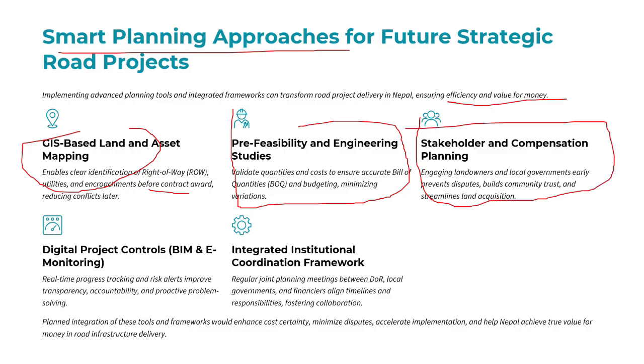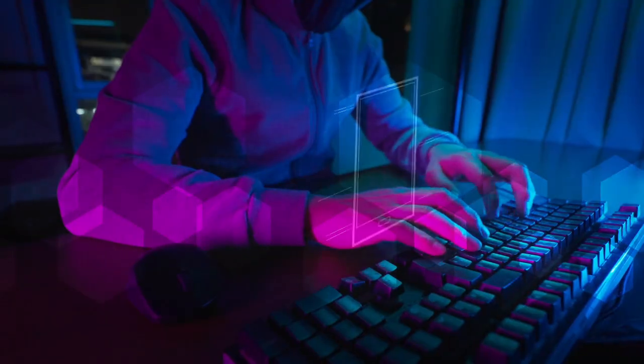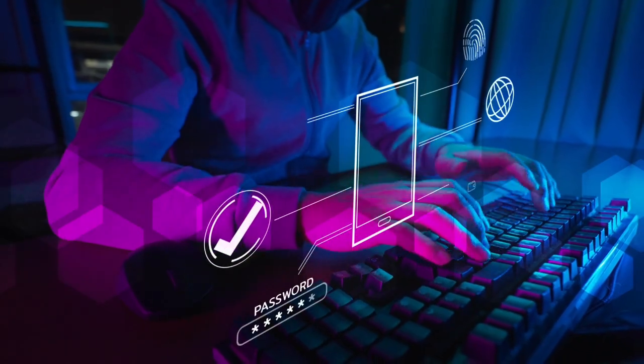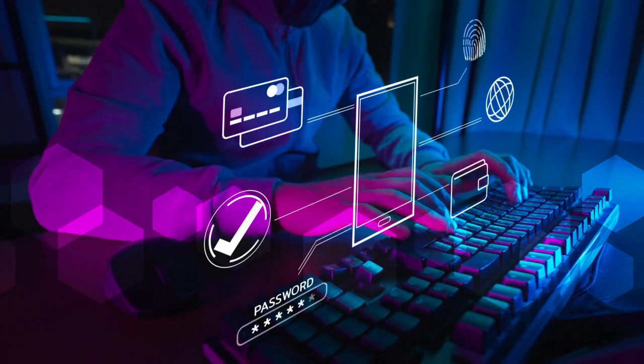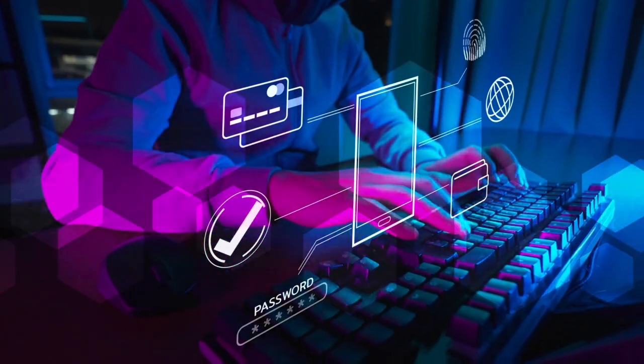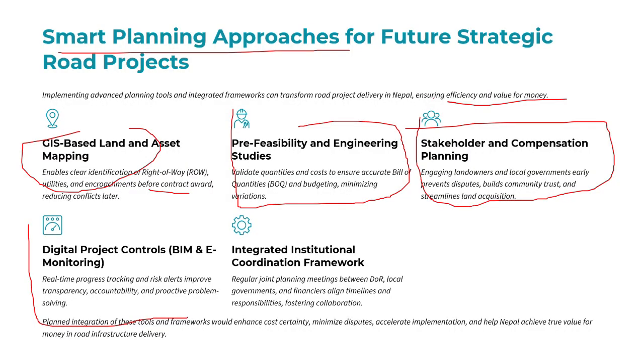Another one is stakeholder and compensation planning. As we need land for the deployment, we need to engage with the landowners and local bodies early to prevent disputes, build community trust, and streamline land acquisition. Another is digital project control, BIM model or e-modeling. We need to have real-time project tracking and risks that allow transparency, accountability, and proactive problem solving. Integrated coordination framework.